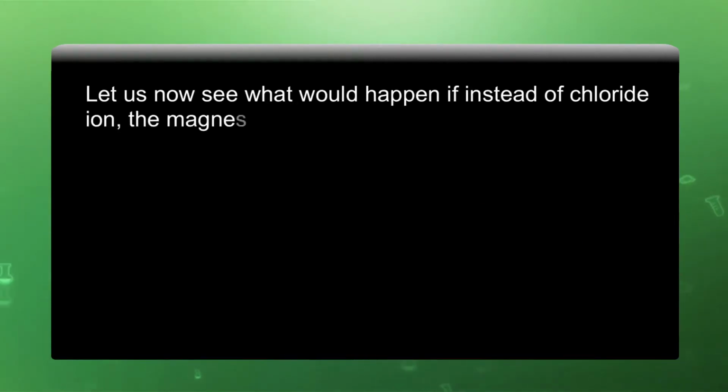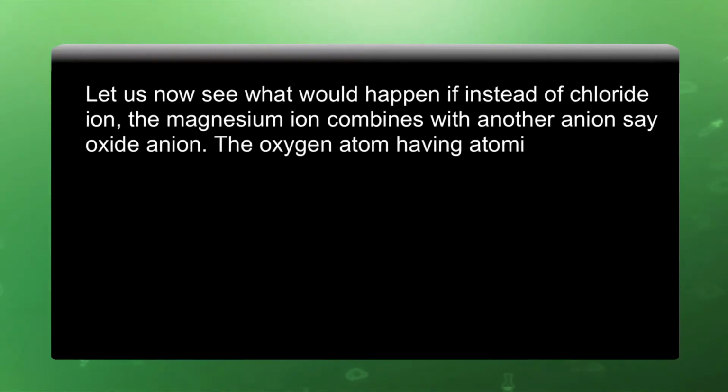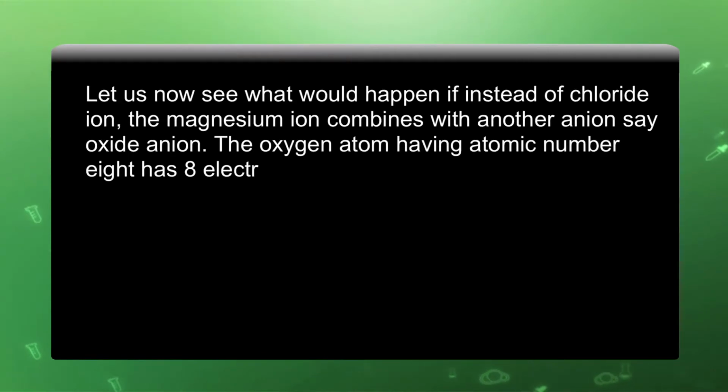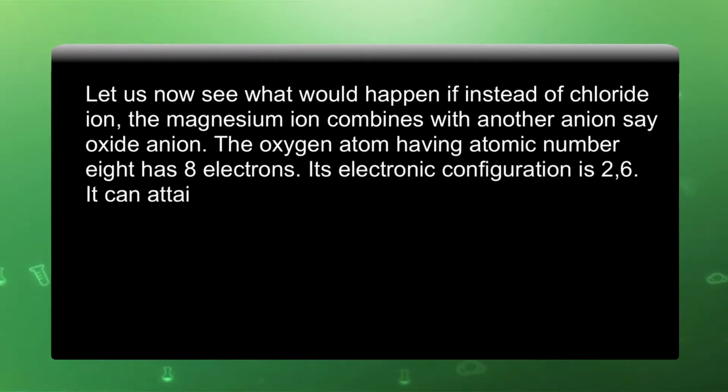Let us now see what would happen if, instead of chloride ion, the magnesium ion combines with another anion, say oxide anion. The oxygen atom, having atomic number 8, has 8 electrons. Its electronic configuration is 2,6.